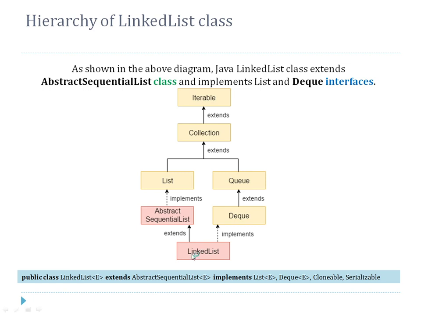So linked list as a hierarchy, its parent is iterable. This interface is extended by collection, and then the same interface is referred by two different interfaces, that is list and queue. Now linked list is directly connected to list because it contains the special character of listing elements in it. But in between these two, that is interface and class, there is one more class called abstract sequential list. It is abstract, so it has no definition. This abstract class is just a declaration. There are many functions present in this abstract class, which are all inherited by this linked list.